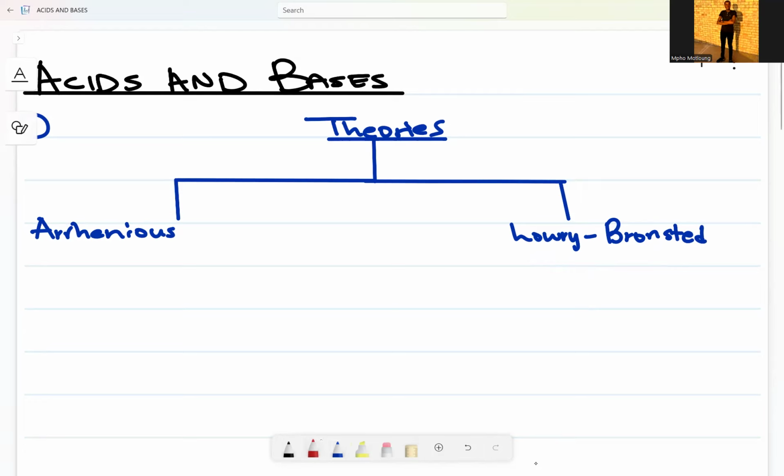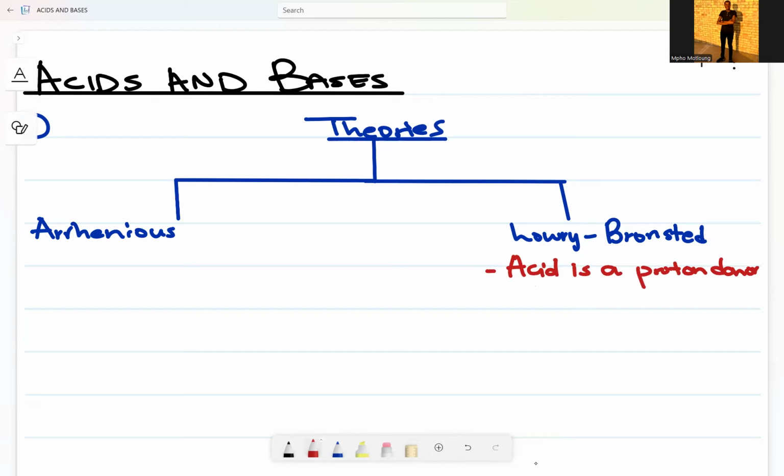Now, what did Arrhenius say? Let's start with Lowry because these ones are straightforward. Lowry and Bronsted said to us, an acid is a proton donor.